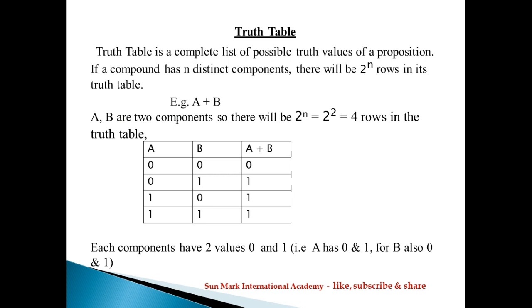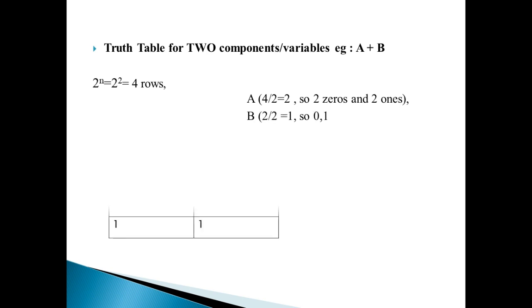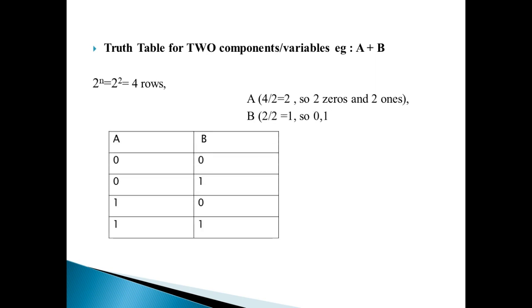Let's see how to draw the truth table for two components. Components are otherwise known as variables, two variables. Example, A plus B. Here we will get 4 rows, 2 power n equal to 2 square equal to 4 rows. Since there are two variables in total, a truth table having two input variables will have 4 rows according to 2 power n.